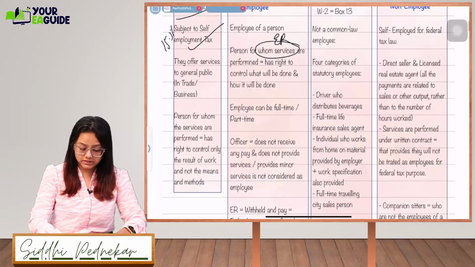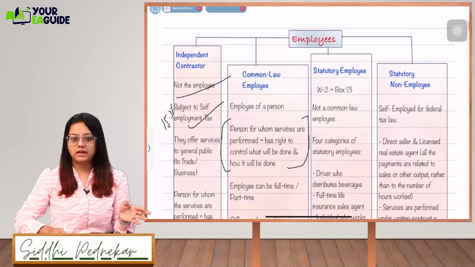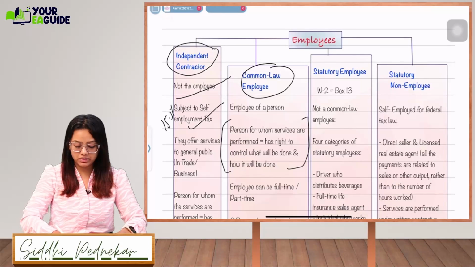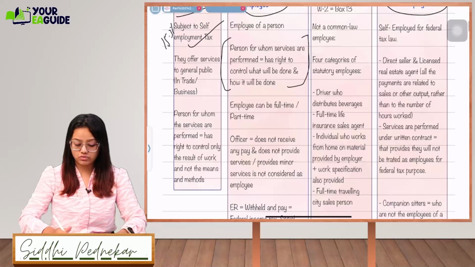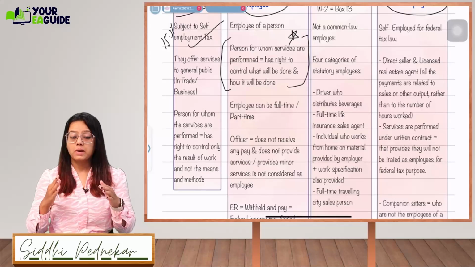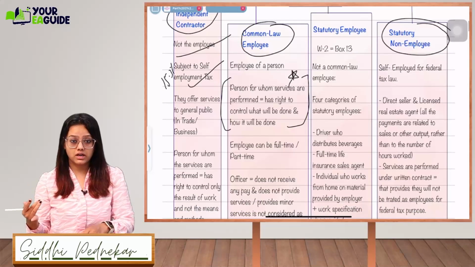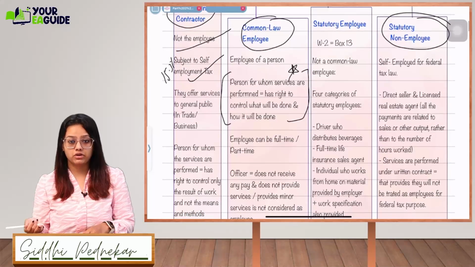So remember, this line is most important. This line will segregate the common law employee from the independent contractor and the statutory non-employee. There will be a little confusion between these three, but please don't get confused, because this is the line you can remember: the result should be controlled by the employer if it's a common law employee. The result plus how the work is done, both will be controlled by the employer.